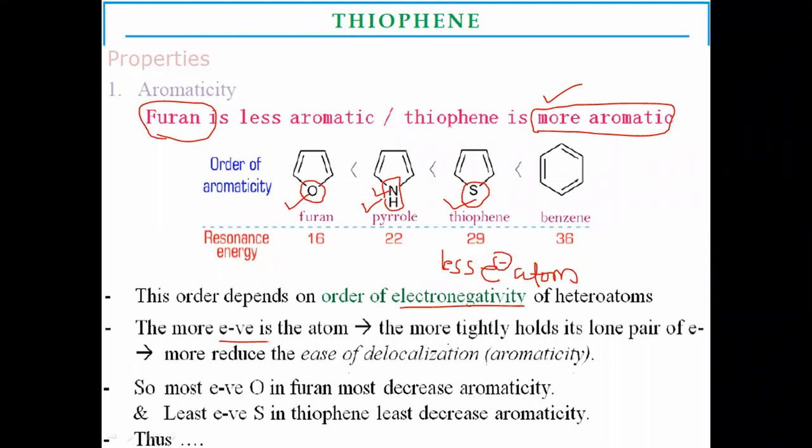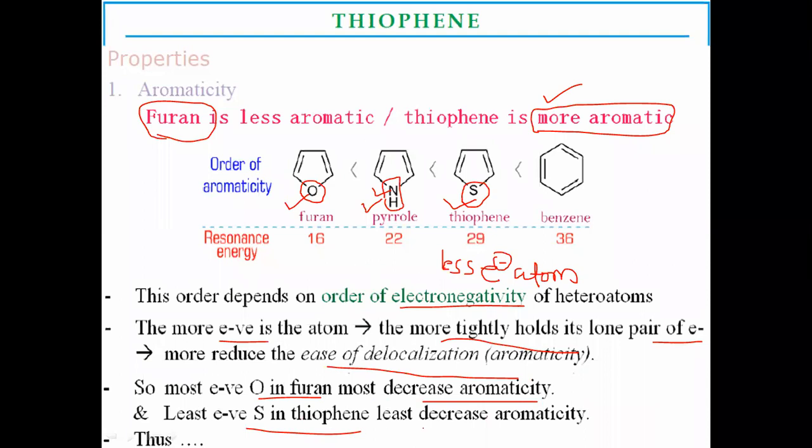Due to electronegative atoms, they tightly hold the unshared electrons, the lone pair of electrons present on the particular heteroatom, and due to that holding, it is difficult to delocalize the electrons from the heteroatom, which is involved in the resonance structures, as compared to nitrogen and sulfur. From that evidence, the oxygen containing furan has less aromatic character than the sulfur containing thiophene.